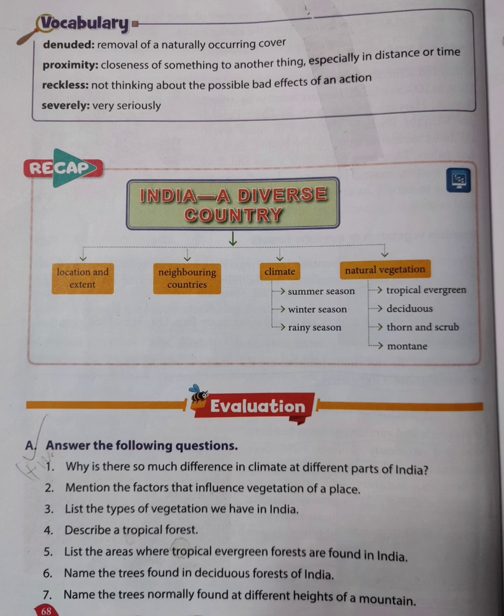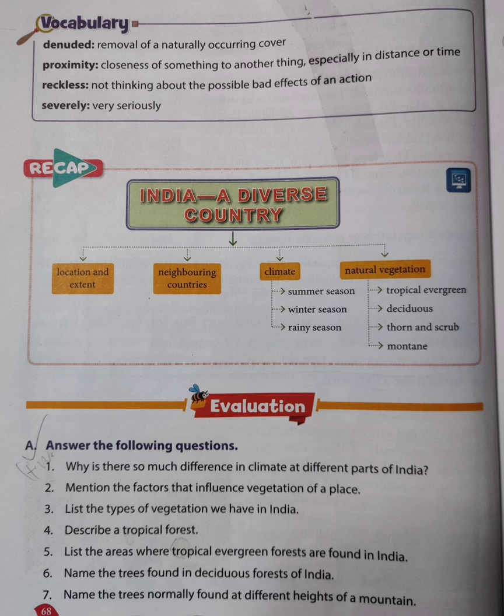India, a diverse country. We have read this chapter and covered these topics: location and extent, neighboring countries, climate, natural vegetation. But we have discussed climate and natural vegetation in detail. Climate includes summer season, winter season, and rainy season. And natural vegetation included tropical evergreen, deciduous, thorn and scrub, and montane.